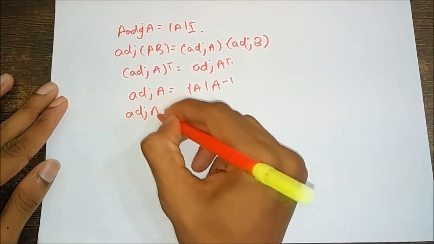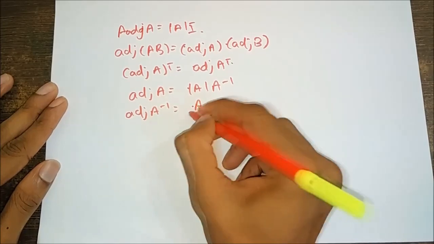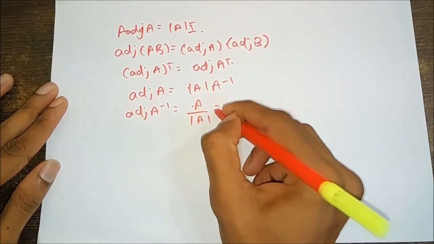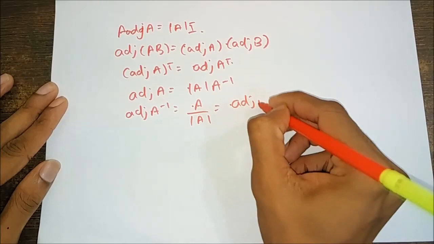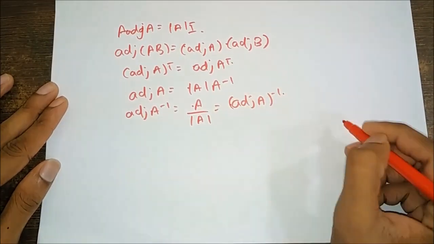Adjoint of A inverse is equal to A upon determinant of A, which is equal to adjoint of A, inverse.